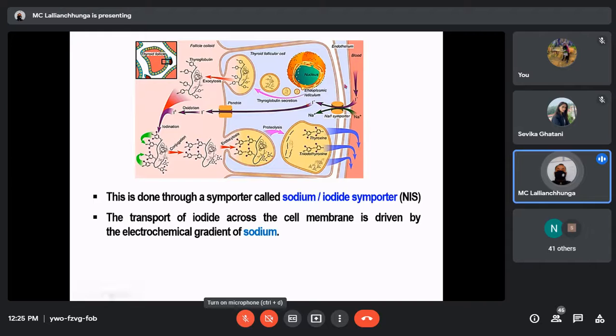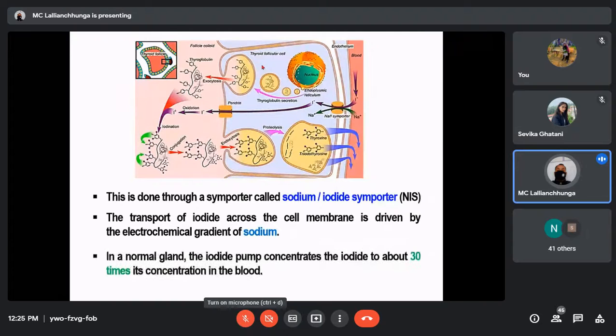So you already know all these things. This is a secondary active transport system, which is driven by the primary active transport system, the sodium potassium pump. Sodium will be pumped out of the cell. Those things I will not repeat.